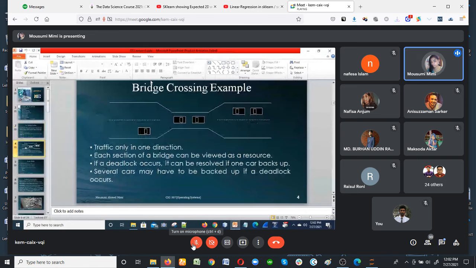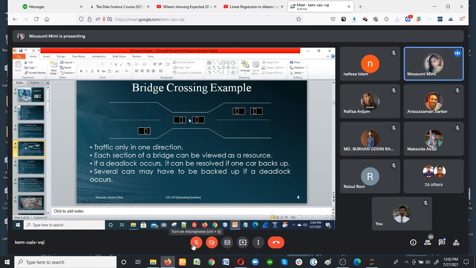Now, this is an example. Look at the picture. This is a two-way road. This is also a two-way road, but here this is a one-way road. Now look, this car wants to move to that point, and that car wants to move to this point.